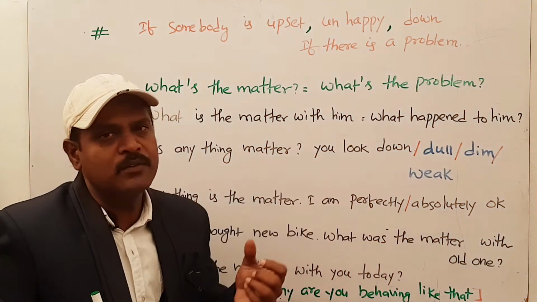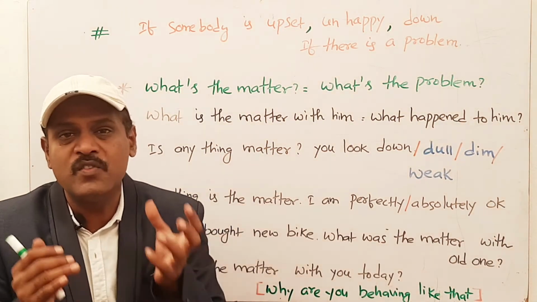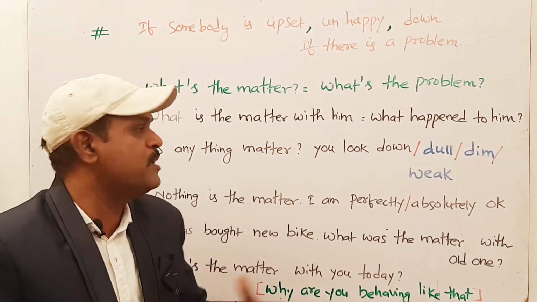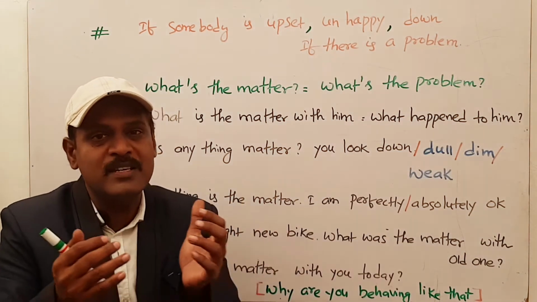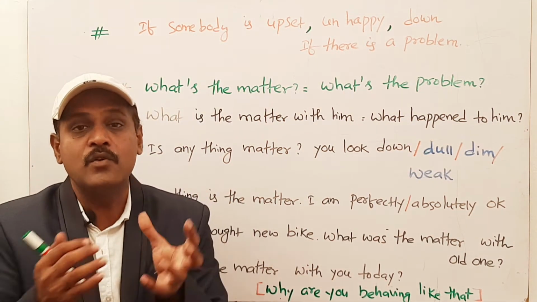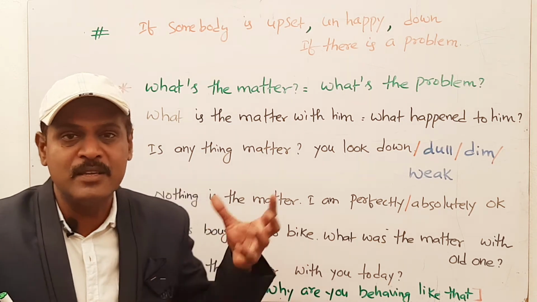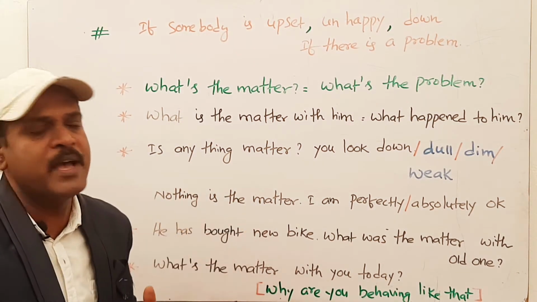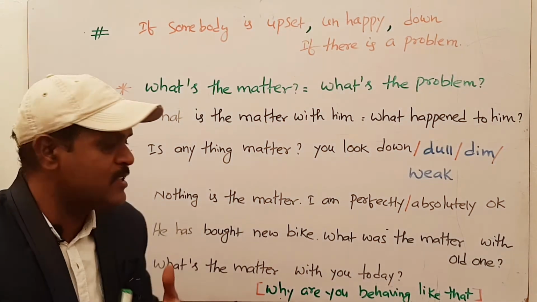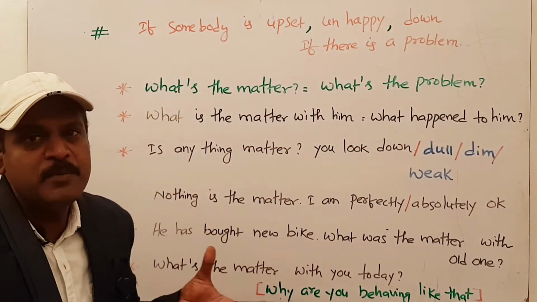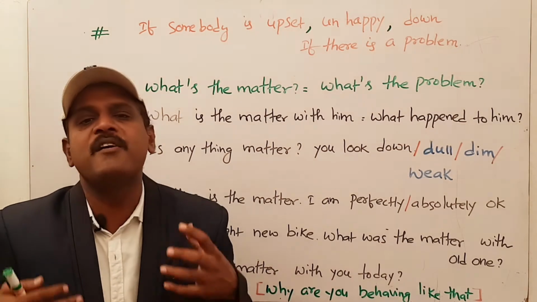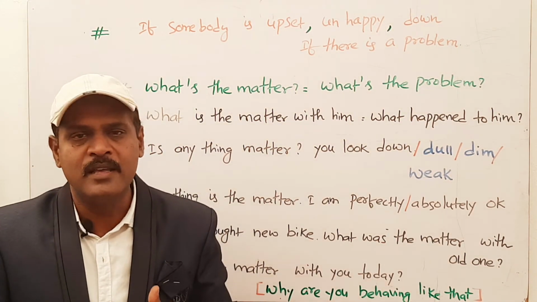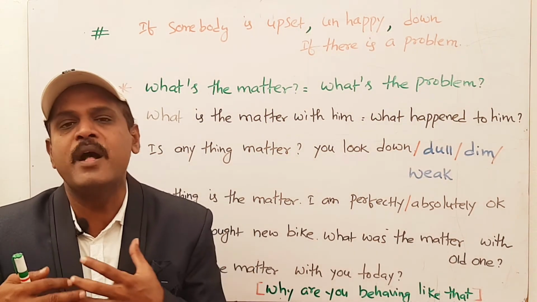You look down, you look dull, you look dim, you look weak. You can use so many adjectives in place of "down." So you appear dull, you appear weak, you look so weak. Is there any problem? Is there anything the matter? So in place of "problem," you can use "matter." So if you answer like this, "Nothing is the matter," that means nothing is the problem. I'm perfectly okay. I'm absolutely okay. No problem here, no matter here.